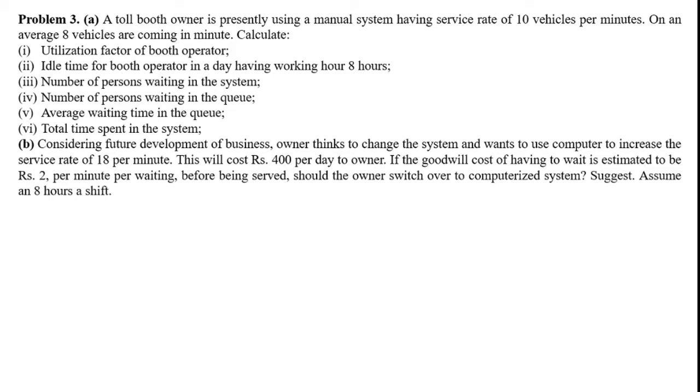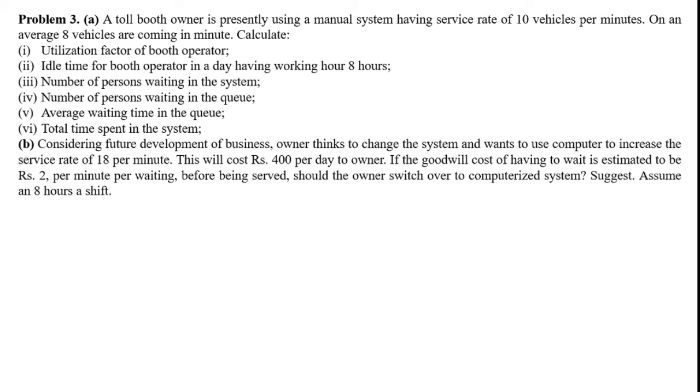Okay, this is our third example, which is a bit different from the previous example. A toll booth owner is presently using a manual system having a service rate of 10 vehicles per minute. On an average, 8 vehicles are coming in a minute. So two things are given to us. First one is the service rate, which is 10 vehicles per minute. It is given in vehicles per minute, so we don't need to calculate again. Then an average of 8 vehicles are coming in a minute, that is also given to us, that is the arrival rate.